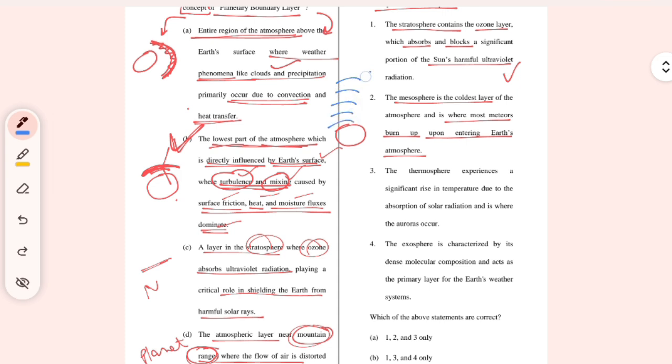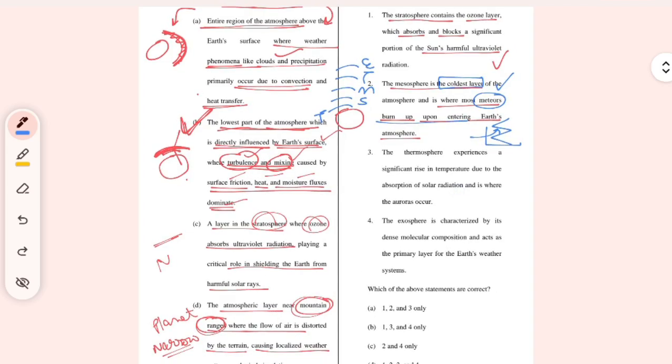We all know that there are five layers: ETMST. This is troposphere, stratosphere, mesosphere, thermosphere, exosphere. Right. The mesosphere is the coldest. This is an NCERT fact. Why is it so? There is a diagram which says like this. This is the meso part, the part that belongs to the meso. And where meteors burn up upon entering.